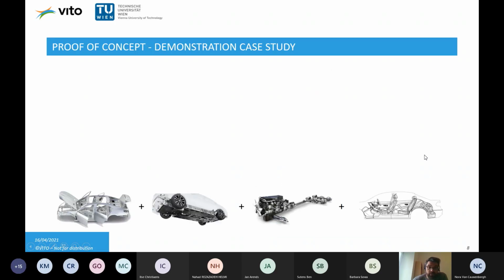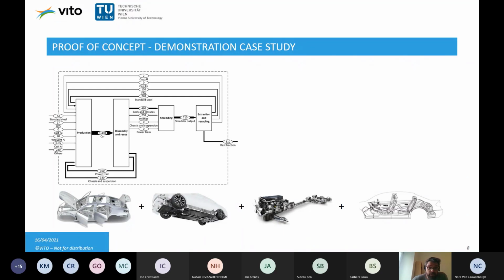And I would like to provide a short, very basic example which we calculated to prove the concept of the method, namely this very simplified car with a very simplified system of production, disassembly, shredding, and extraction or recycling.